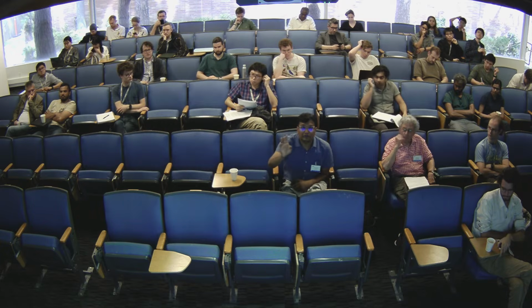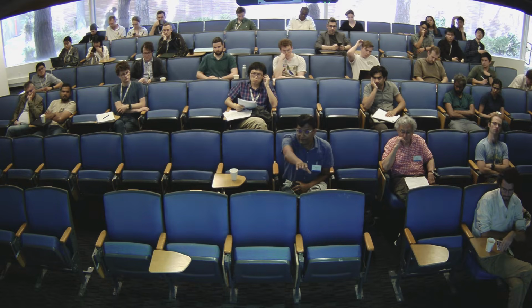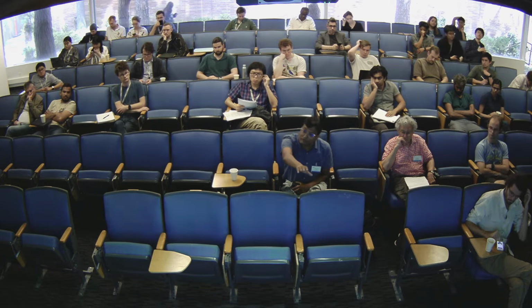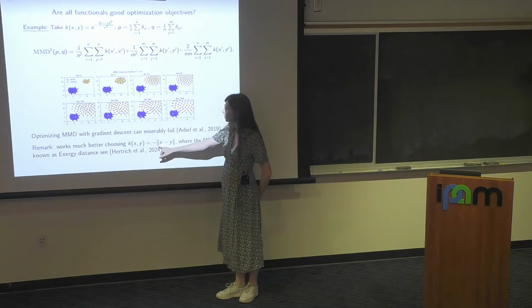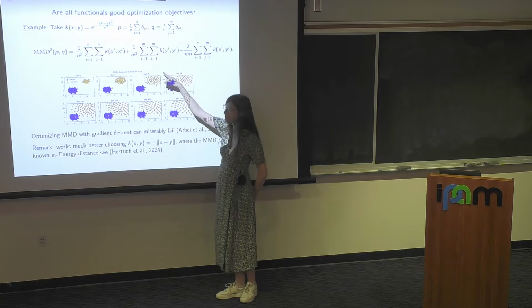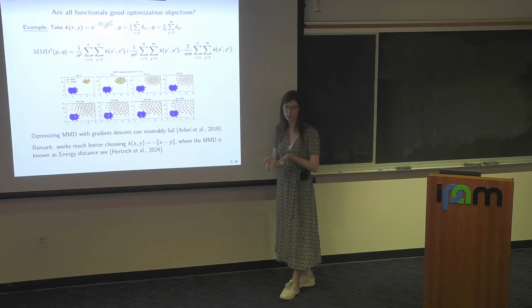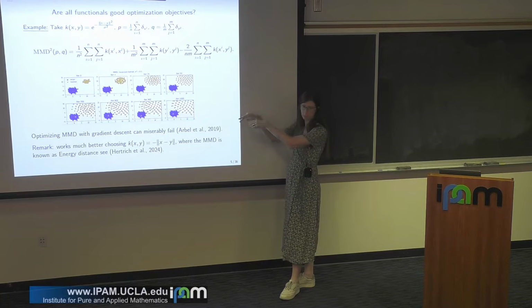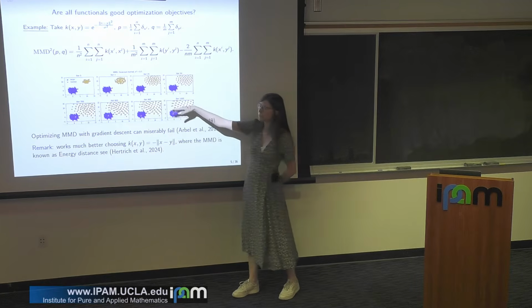If I understand you correctly, you are saying that the Gaussian kernel makes the optimization problem non-convex? And are you saying that using the energy kernel makes it a convex problem? Yes, so what is known is that in 1D, if you use this kernel, the associated MMD is convex in the Wasserstein 2 sense, which is basically what is hidden behind this scheme.